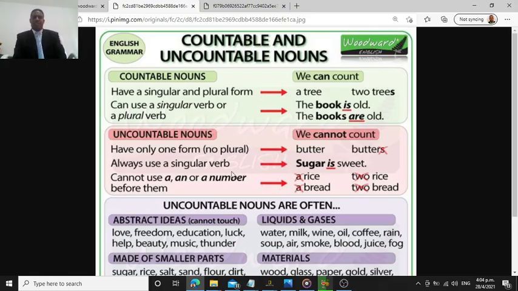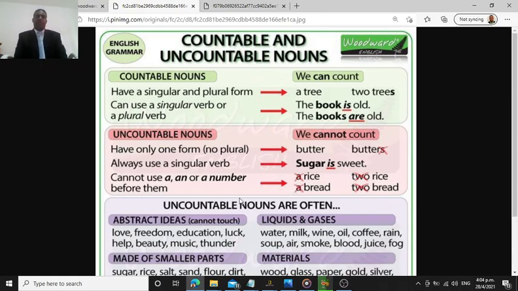Always use a singular verb. Sugar is sweet. Bread is nice. Rice is great. Use a singular verb with the uncountable nouns. Very important, because a lot of people use a non-singular verb. You cannot use a, an, or a number. Very important. We don't say, I like a sugar. No, no, no. That is incorrect.